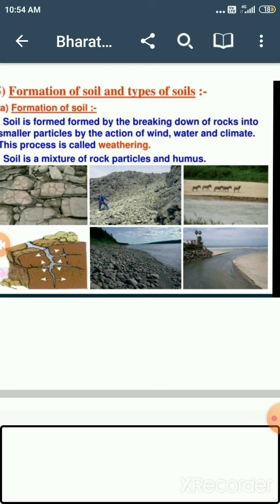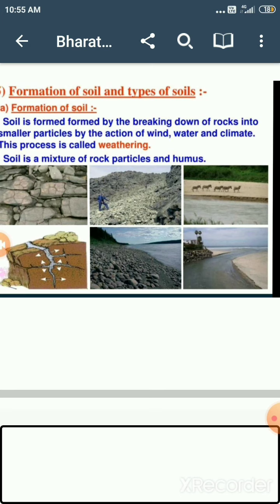And what are the agents? How did the rocks break? They are broken down by agents like air, water, temperature and other climatic factors. This process of soil formation from the rocks is called weathering. Get it? So these are the agents, and by these agents the rocks break down into small pieces, and this process is known as weathering.